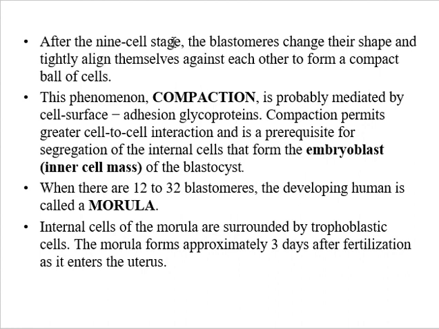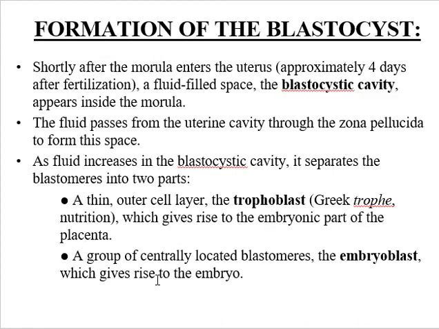After the 9-cell stage, the blastomeres change their shape and tightly align themselves against each other to form a compact ball of cells. This phenomenon is known as compaction, and it is probably mediated by cell surface adhesion glycoproteins. When there are 12 to 32 blastomeres, the developing human is called the morula. Internal cells of the morula are surrounded by trophoblastic cells. The morula forms approximately 3 days after fertilization as it enters the uterus.